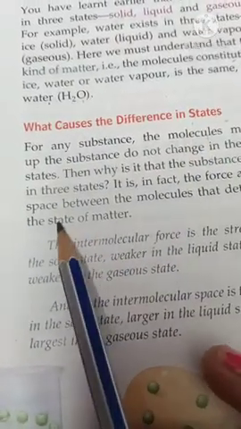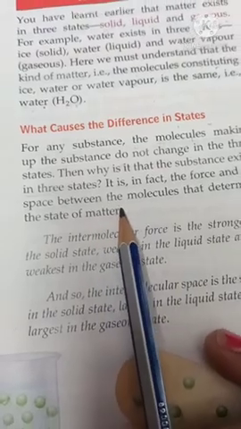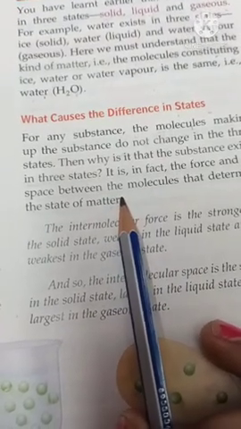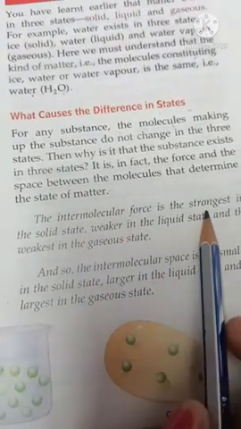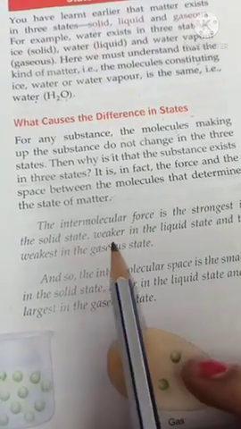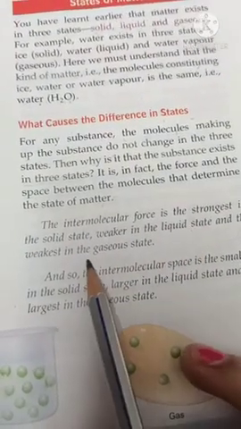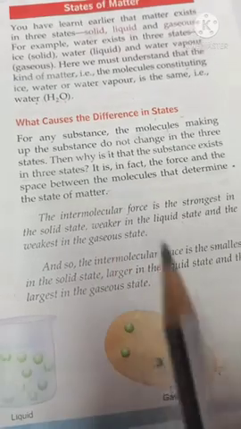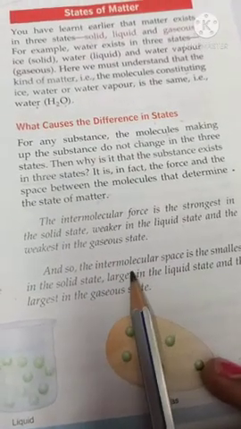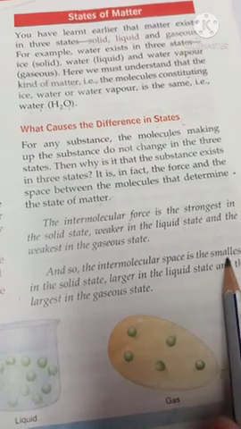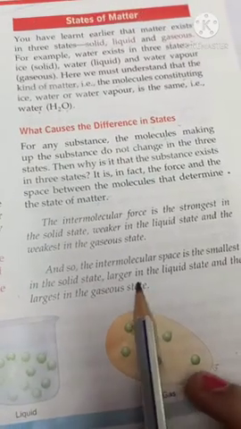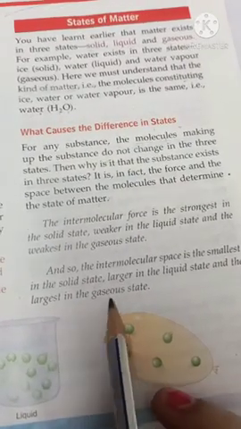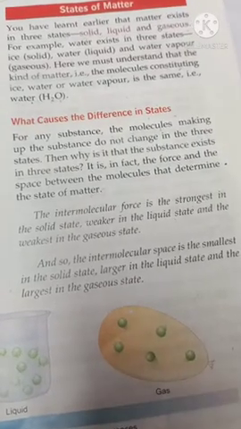This is the intermolecular space and the intermolecular force of attraction. Intermolecular force is strongest in solid, weaker in liquid state and weakest in gaseous state. On the other side, intermolecular space is smallest in solid state, larger in liquid state and largest in the gaseous state.